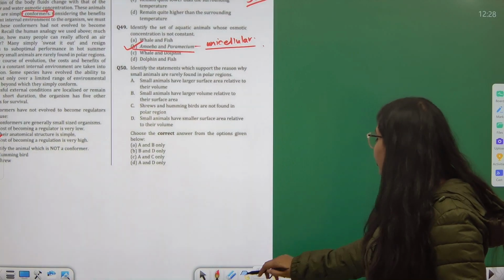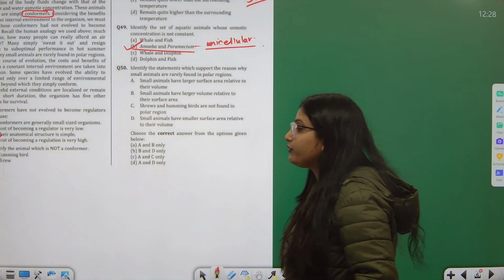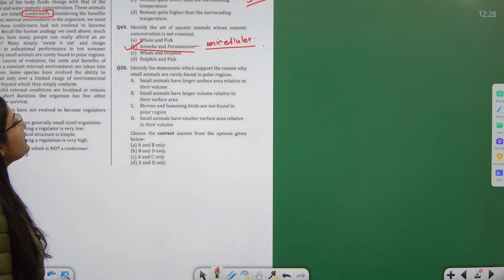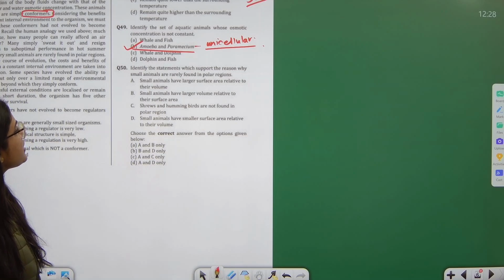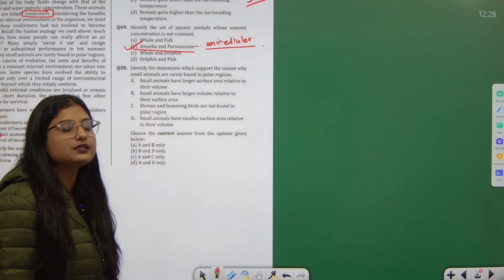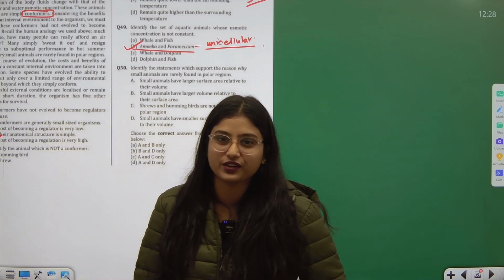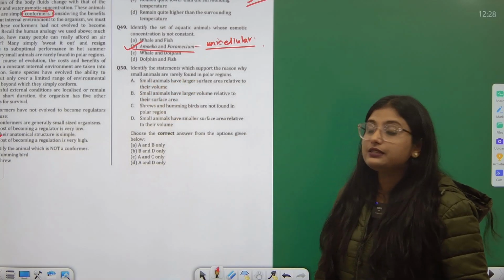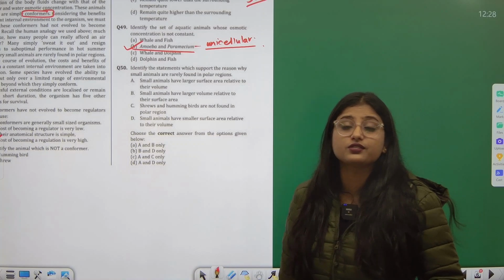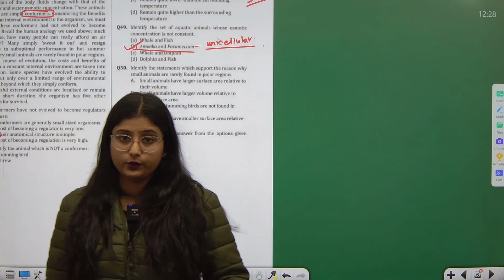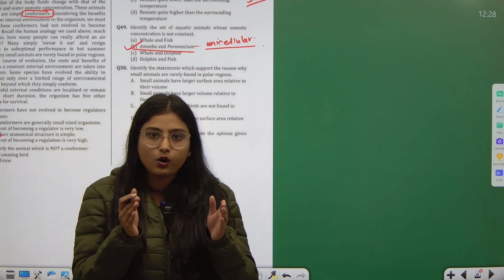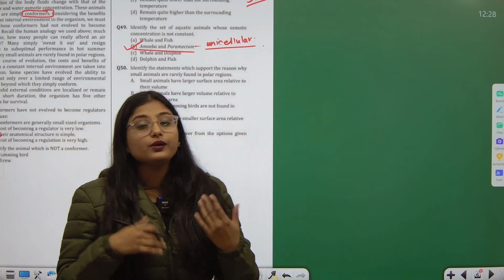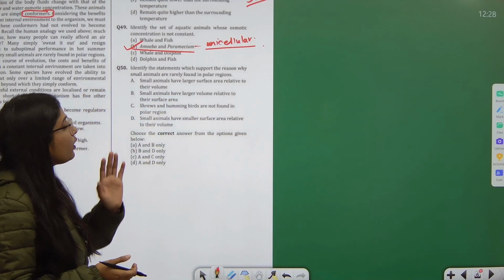We are proceeding on to the last question now, question number 50, and we'll be done with the PYQ discussion. So, identify the statement which supports the reason why small animals are rarely found in polar region. Actually, small organisms have a larger surface area in respect to their volume. Since they are small, the volume is less, but the area exposed to the environment is large. So, in that case, they tend to lose more heat.